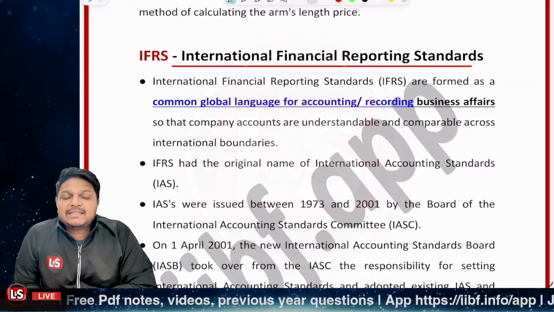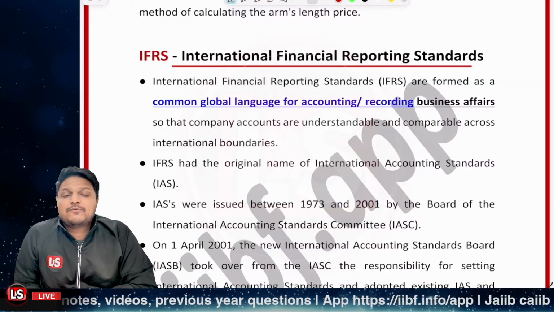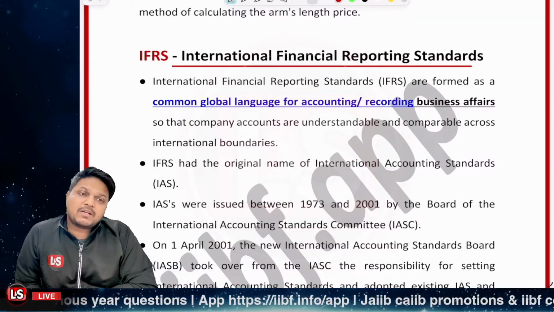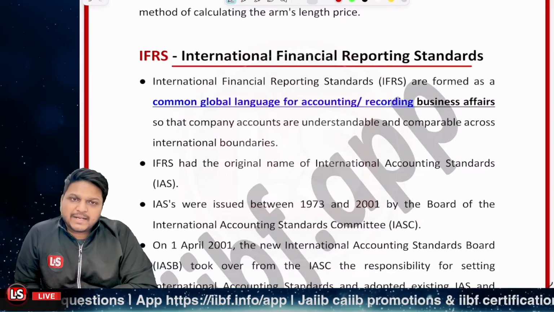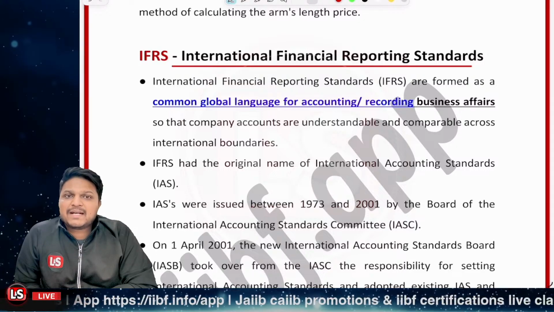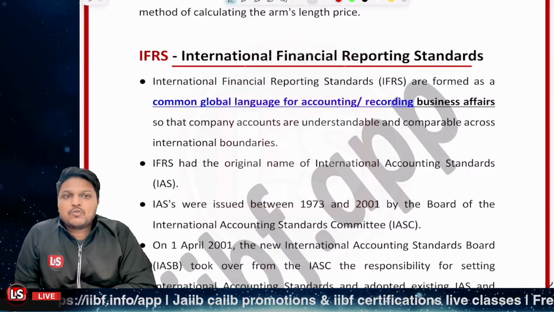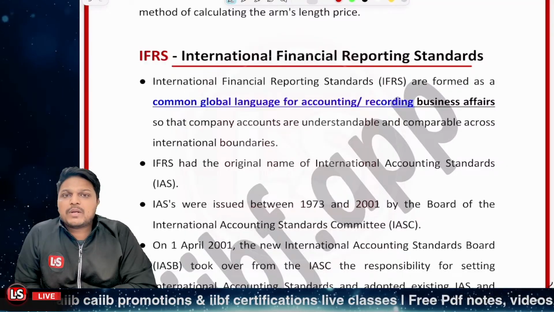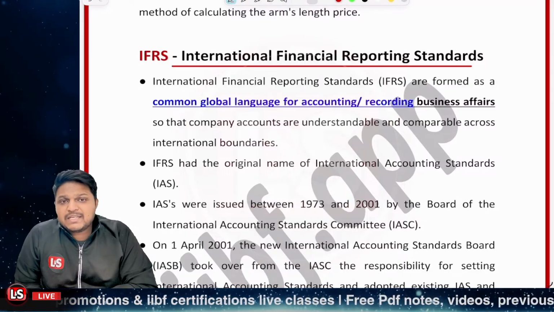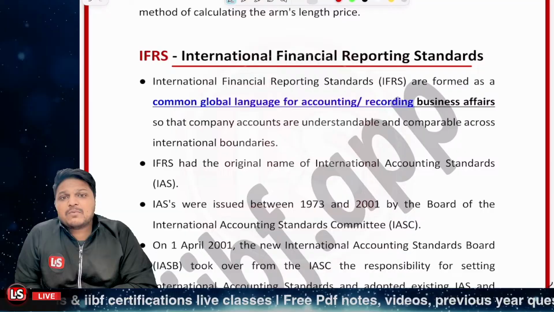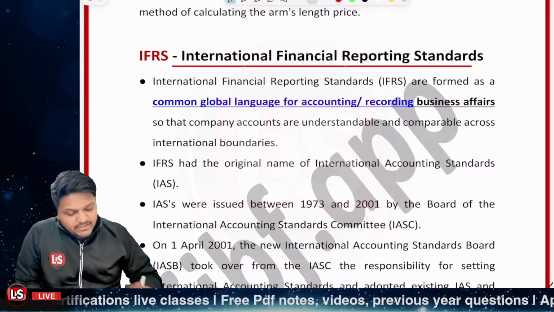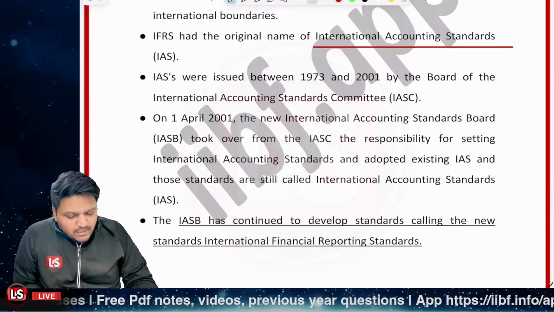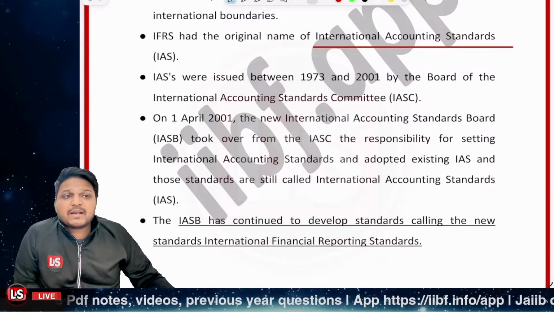These standards are formed as a common global language, so that if we are to compare our company globally, or understand the accounts globally, we can be comparable across international boundaries. IFRS originally had the name IAS, that is International Accounting Standards. So previously it was International Accounting Standards, but now it is IFRS.